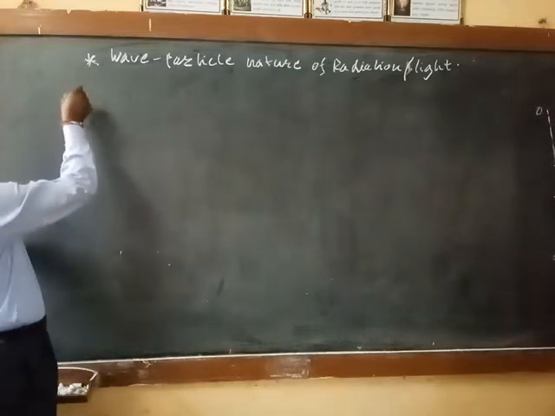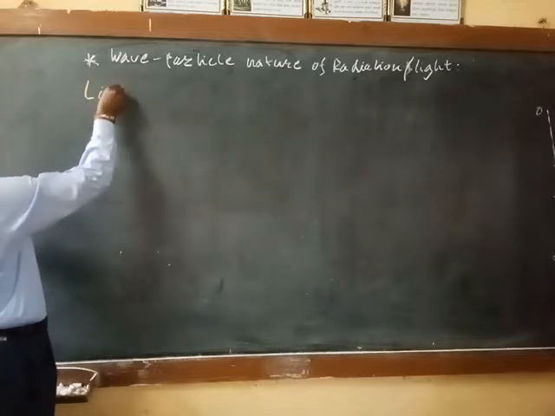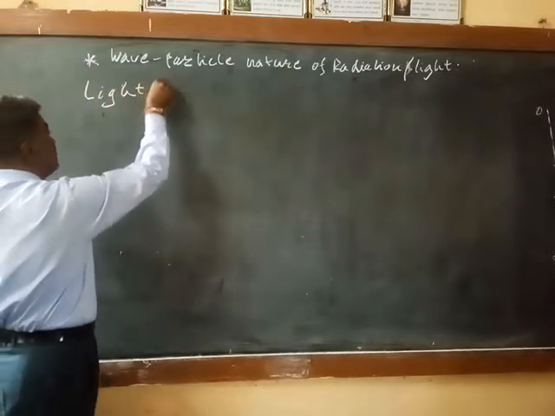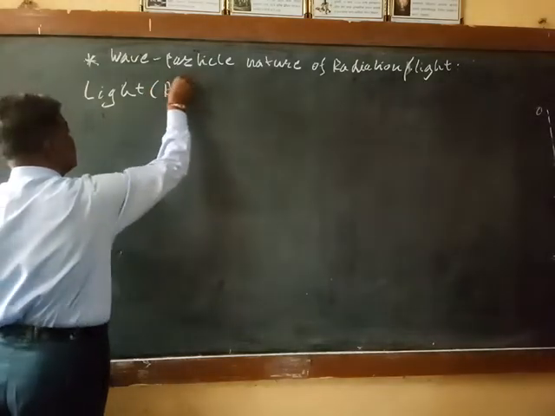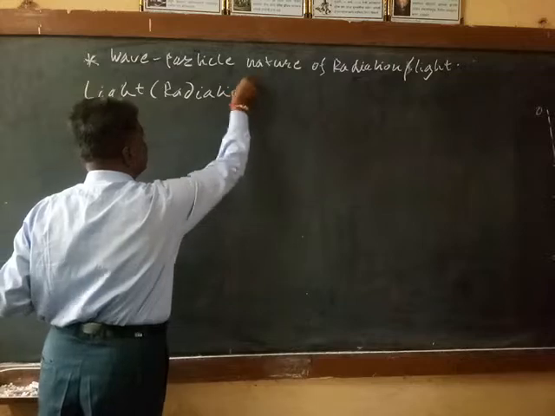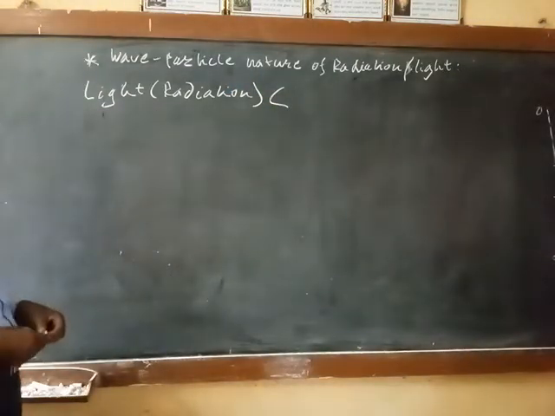So light or the radiation, what is meant by the light? To define this, we will see first of all the phenomena of the light.